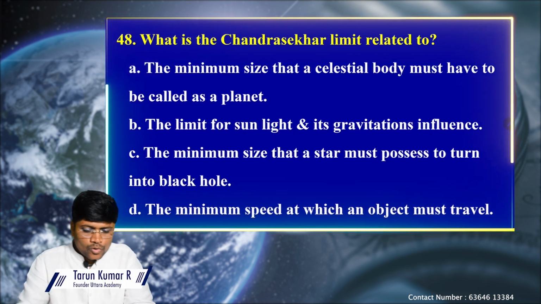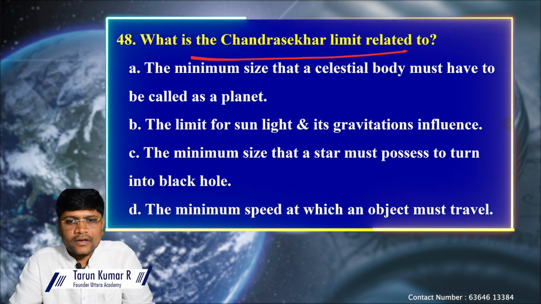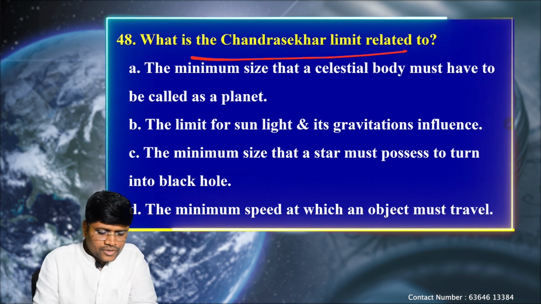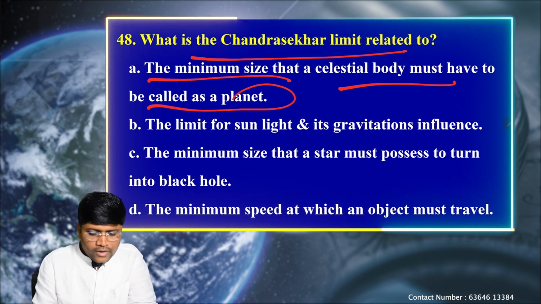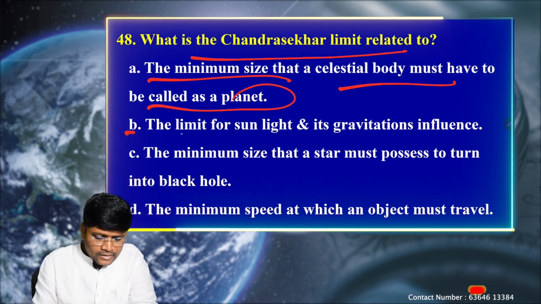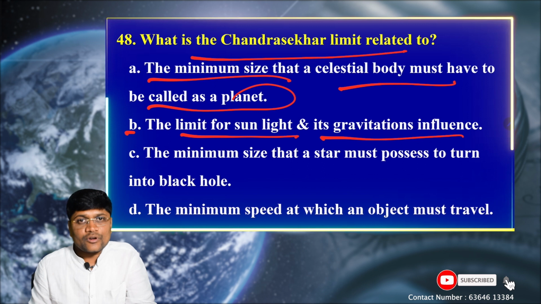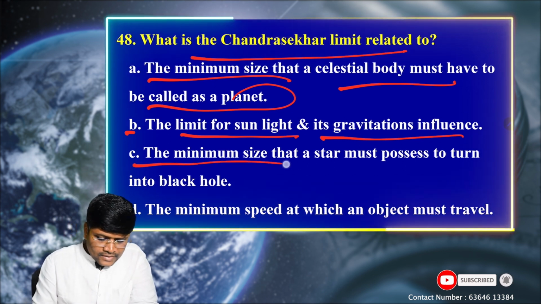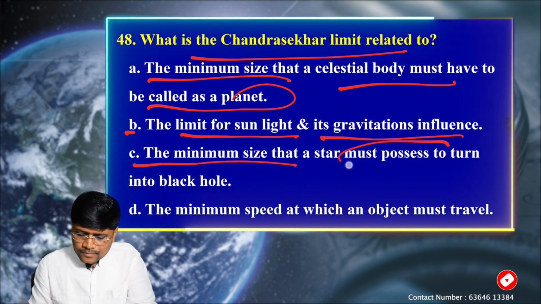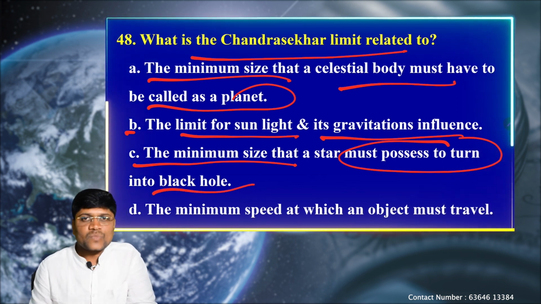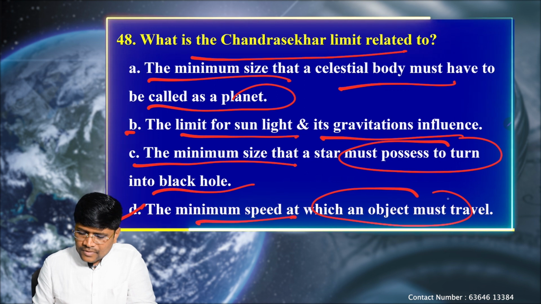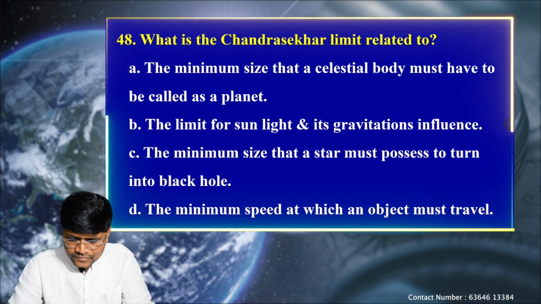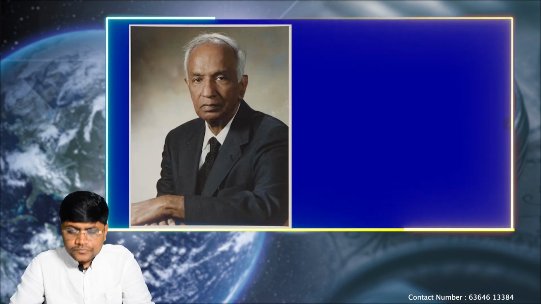Next question, what is the Chandrasekhar limit related to? Option A, the minimum size that a celestial body must have to be called a planet. B, the limit for the sunlight and its gravitational influence. C, the minimum size that a star must possess to turn into a black hole. And finally D, the minimum speed at which an object must travel. Okay, let's see the explanation.